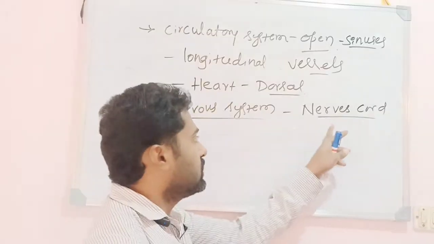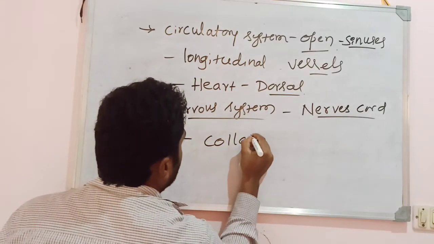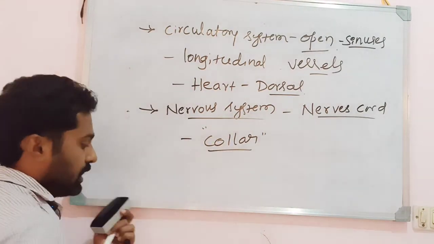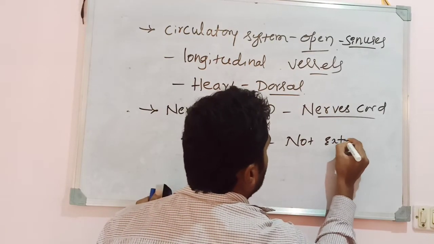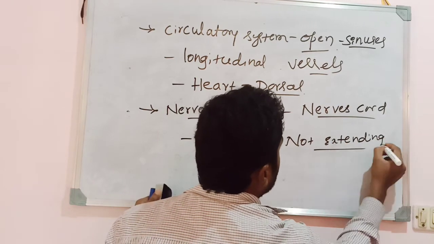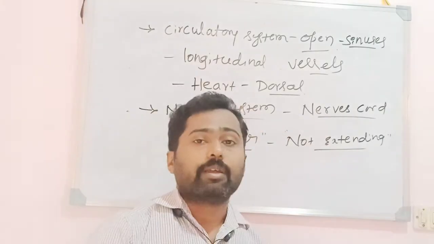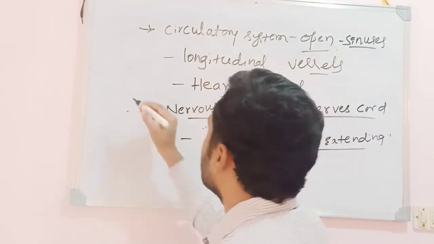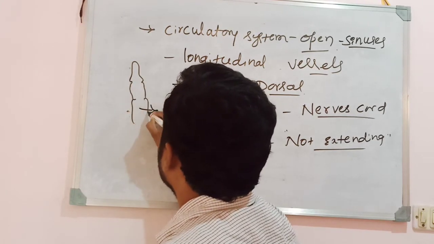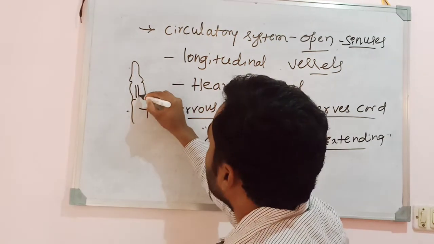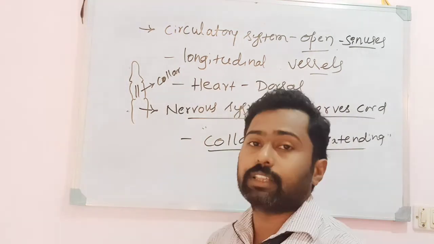But this nerve cord is restricted to only the region of the collar, not extending throughout the length of the body. Remember, the anterior region is the proboscis, the next region followed by this is the collar, then followed by the trunk, and the nerve cord is restricted to the collar region only.